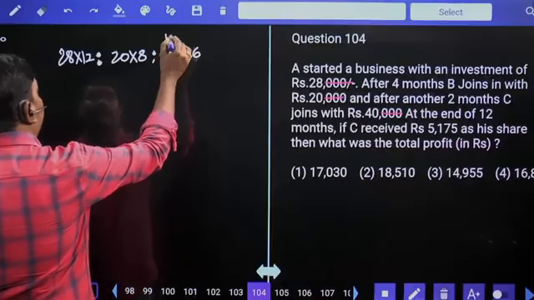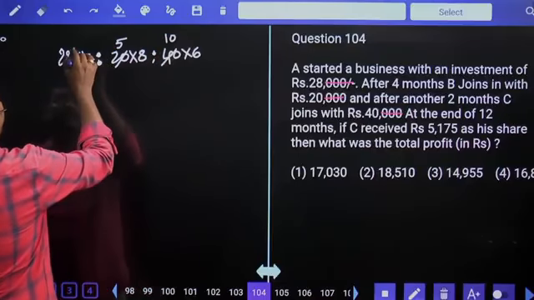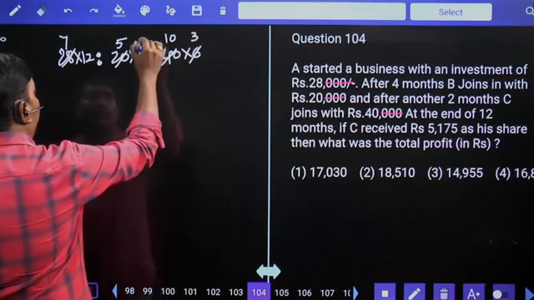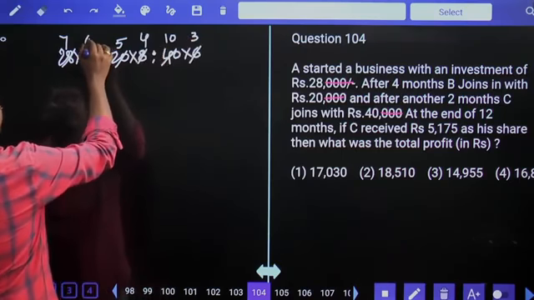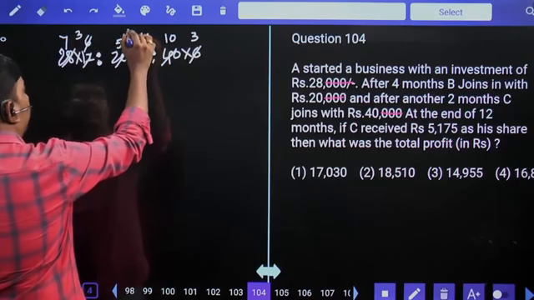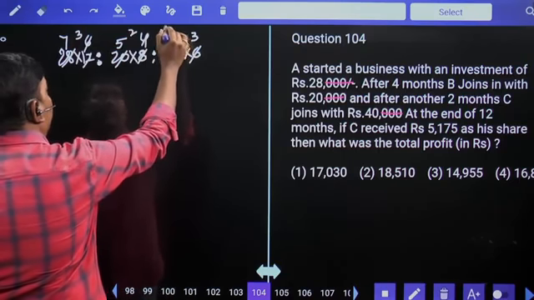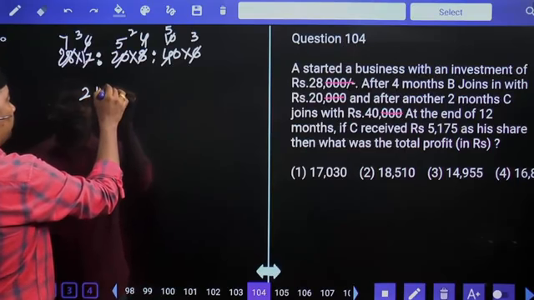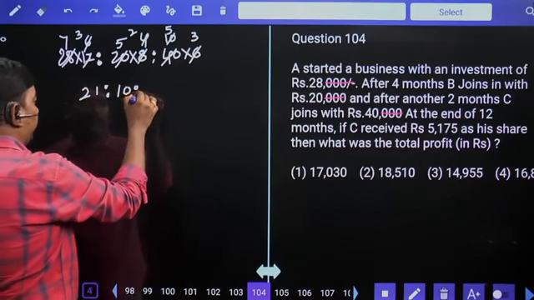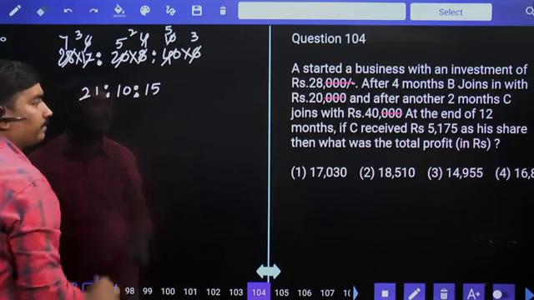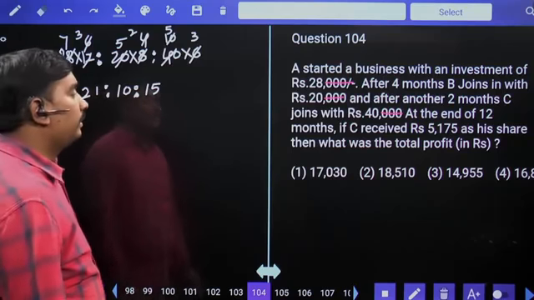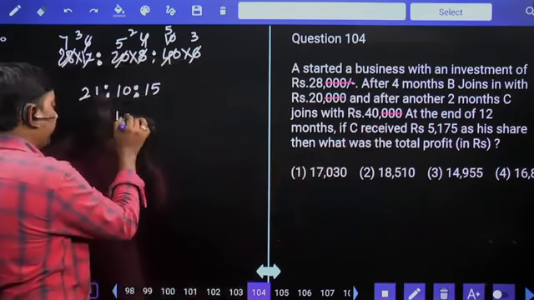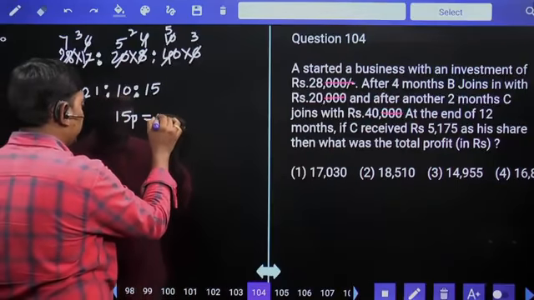Multiplying investment by time, the ratio comes to 21 is to 10 is to 15. This is the profit ratio. The share of C is given as 5,175, and C means 15 parts, so 15 parts value is 5,175.